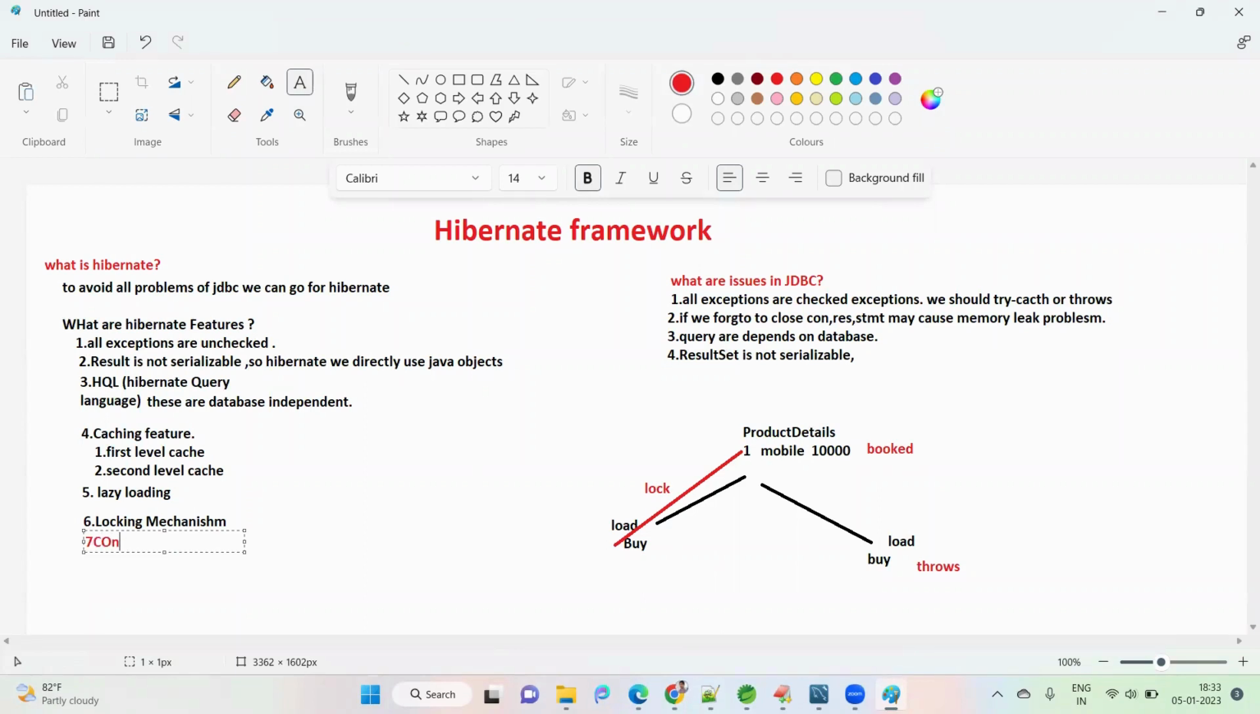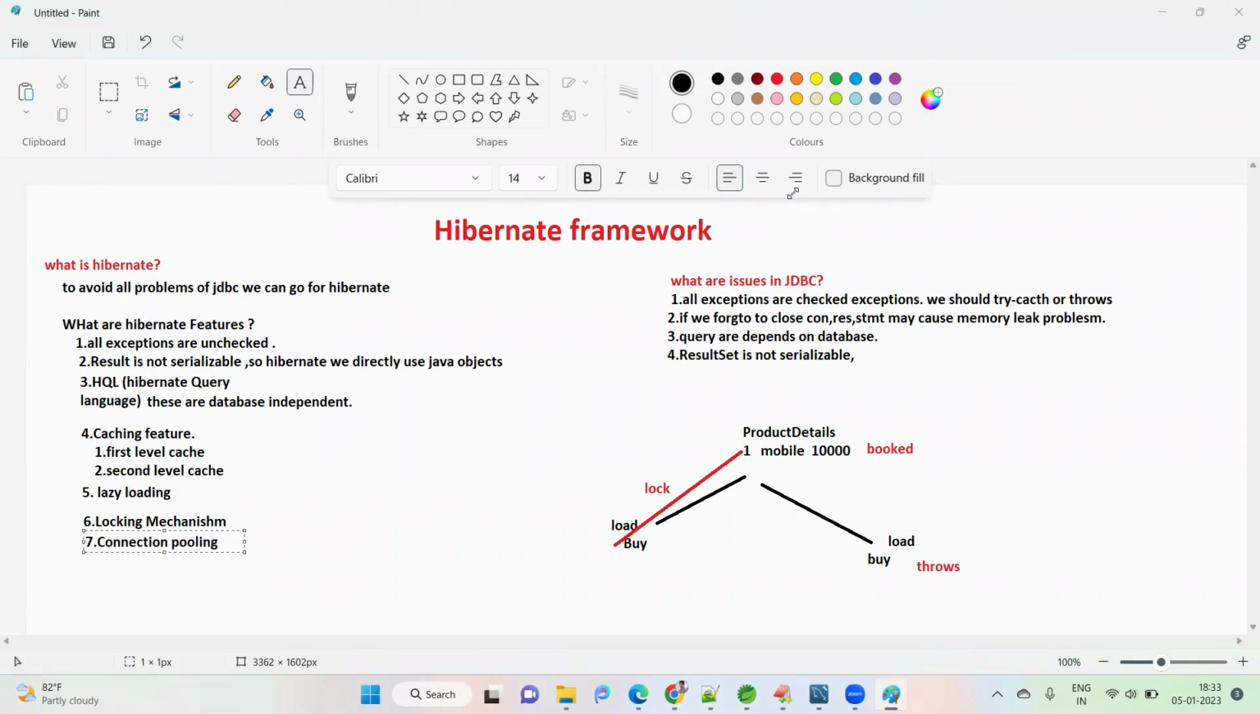That is connection pooling. What is connection pooling? I already told you yesterday. Can anyone answer this? What is connection pooling? No idea? If connection pooling is not clear, it means making many connections at a time.